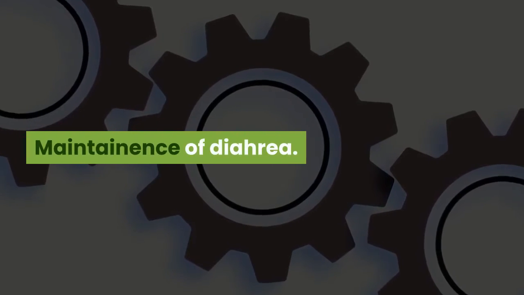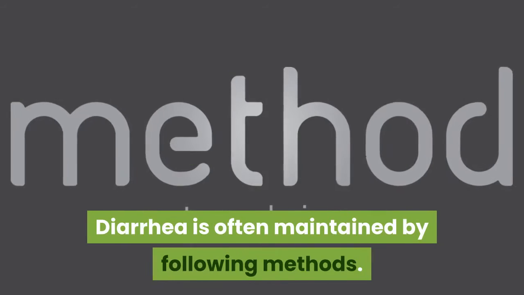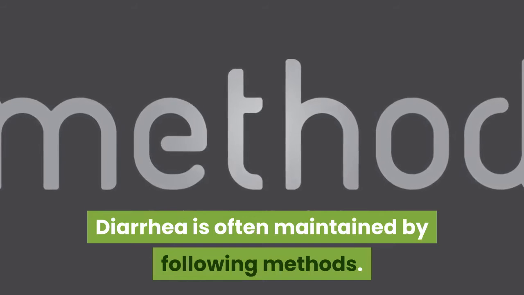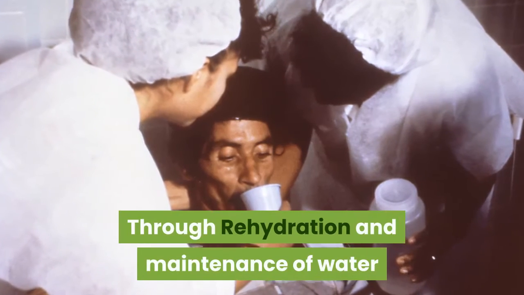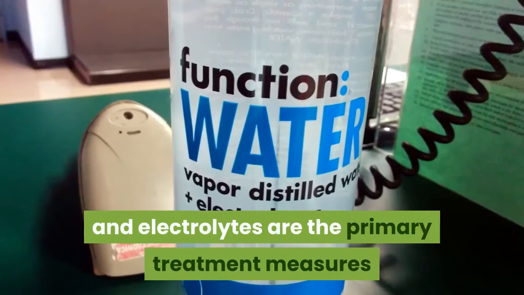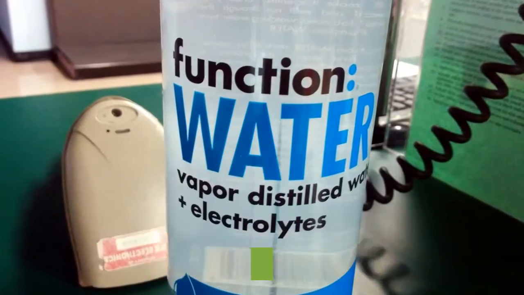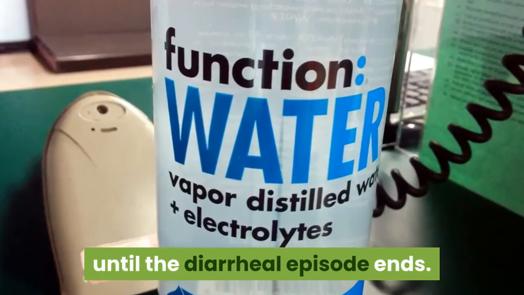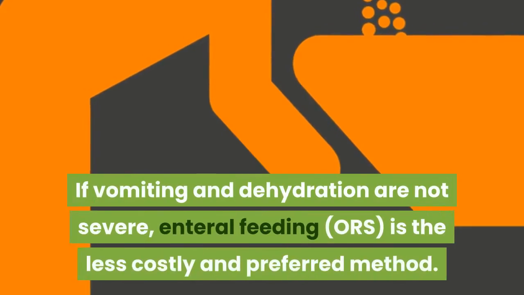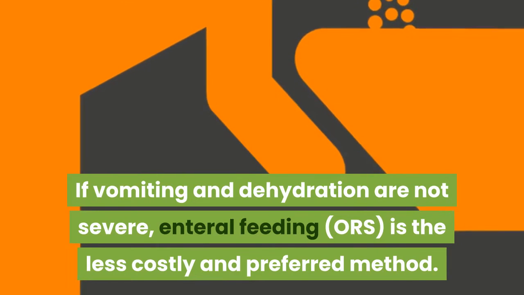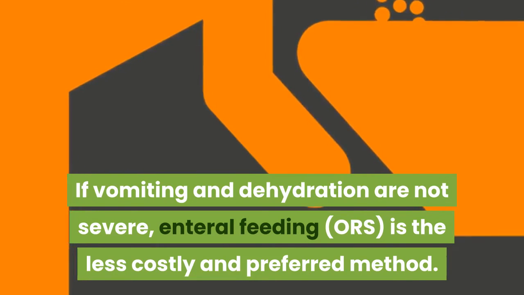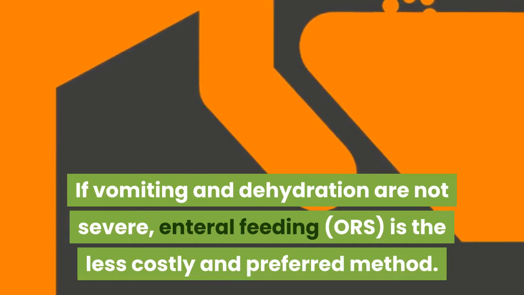Maintenance of diarrhea. Diarrhea is often maintained by the following methods. Rehydration and maintenance of water and electrolytes are the primary treatment measures until the diarrheal episode ends. If vomiting and dehydration are not severe, enteral feeding (ORS) is the less costly and preferred method.